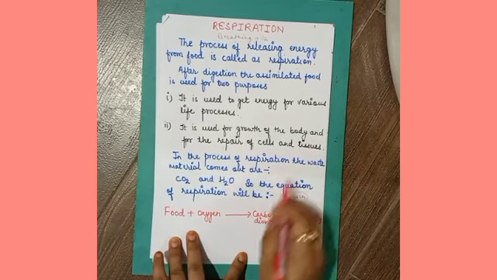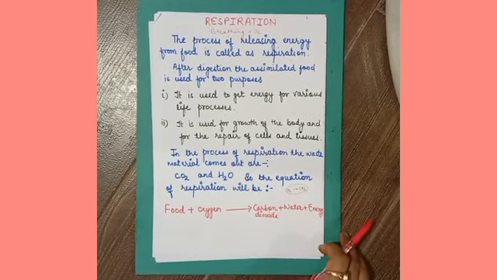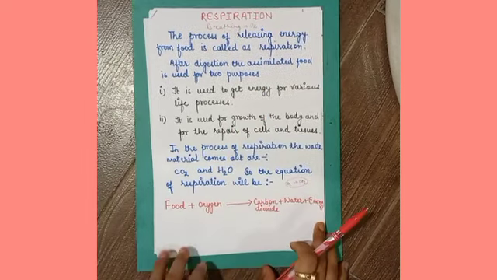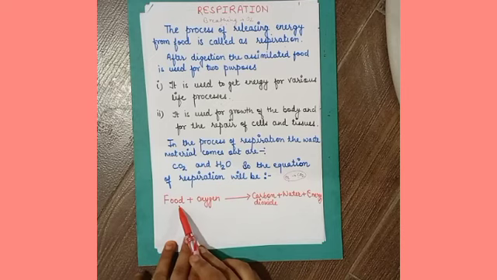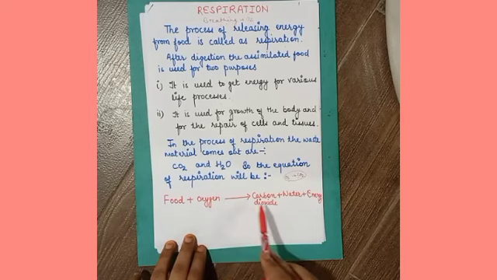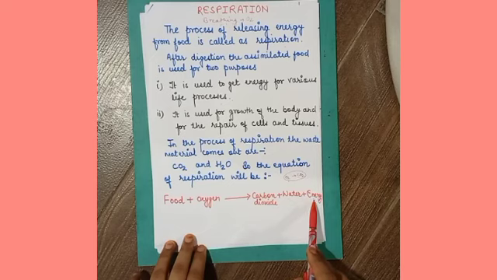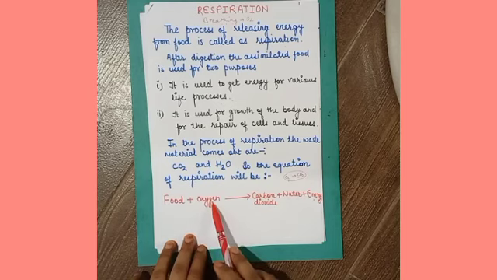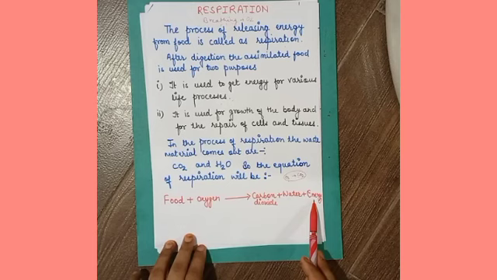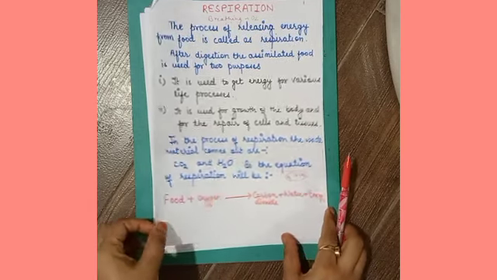Now, what is the equation of this definition of respiration? The equation will be: when food is present in our body, oxygen comes from breathing, then this food breaks down into carbon dioxide, water and a large amount of energy, right? The food which is present in our body, in the presence of oxygen which is coming from breathing, breaks down into carbon dioxide, water and a large amount of energy. This is very simple.